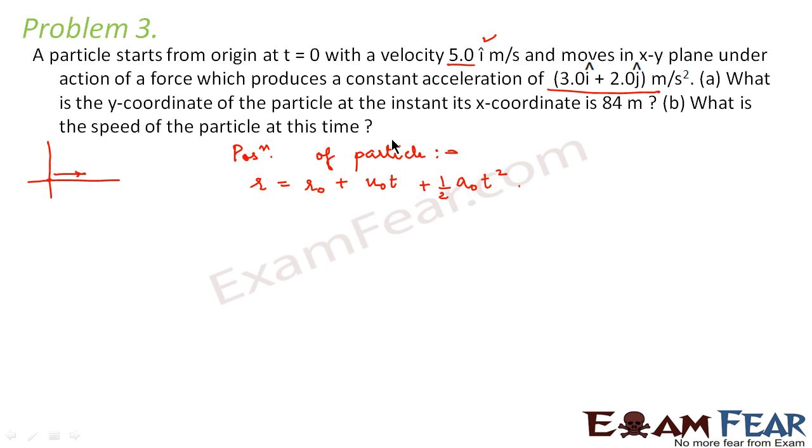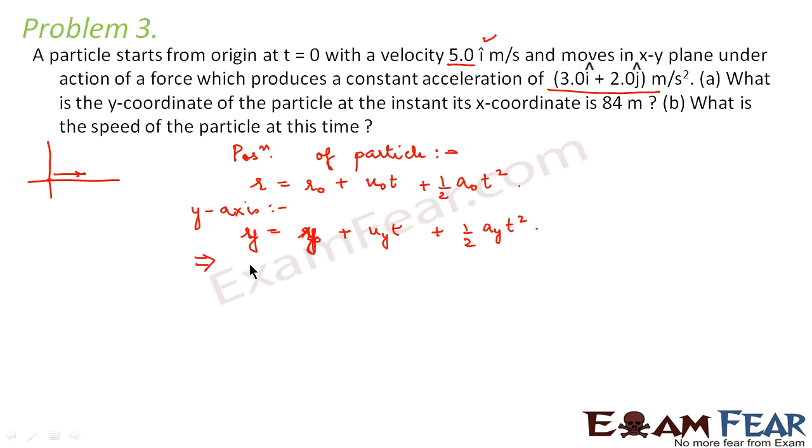If we want to write it along the y-axis, it would be r is equal to r naught plus u y t plus half a y t square. Now this is not r, this would be y, and this would be y naught.